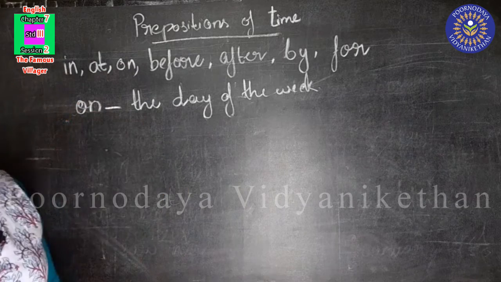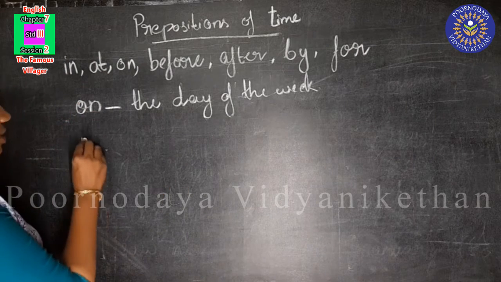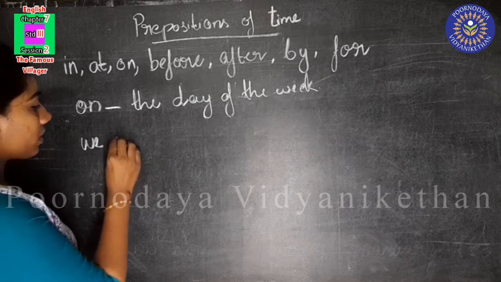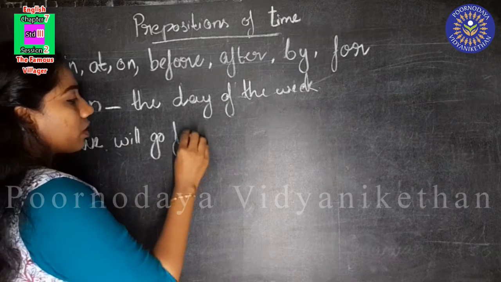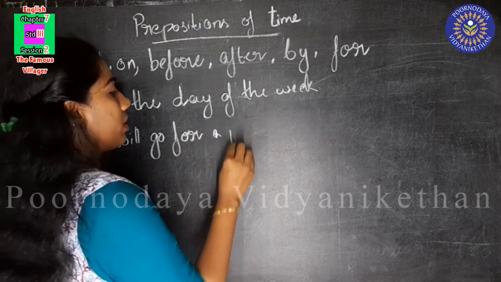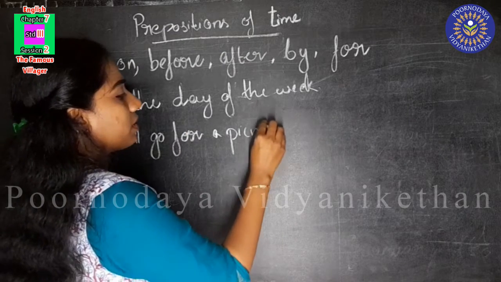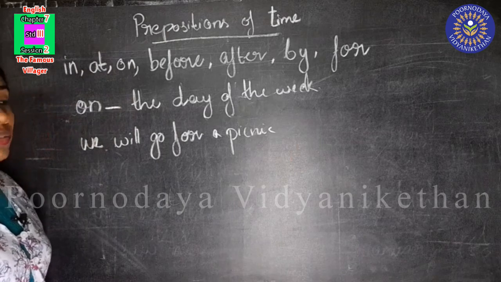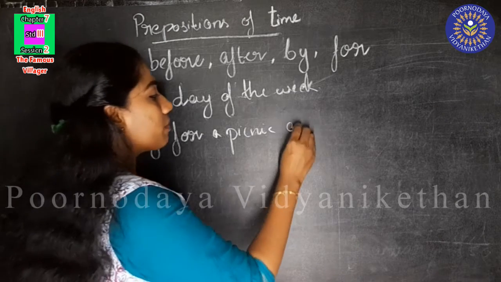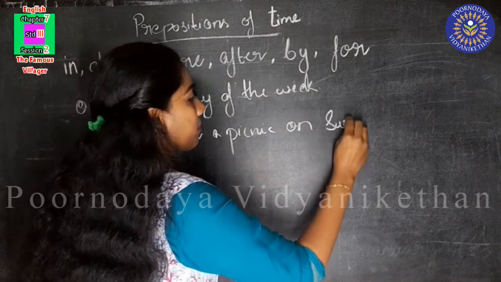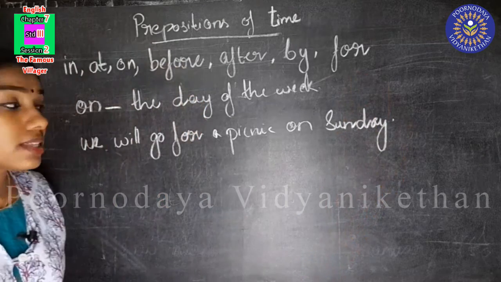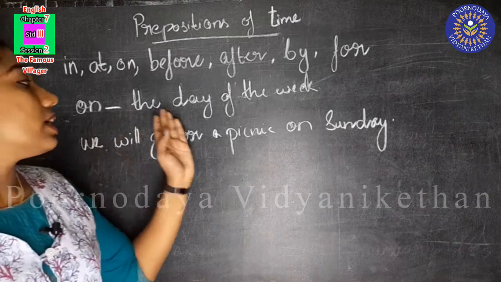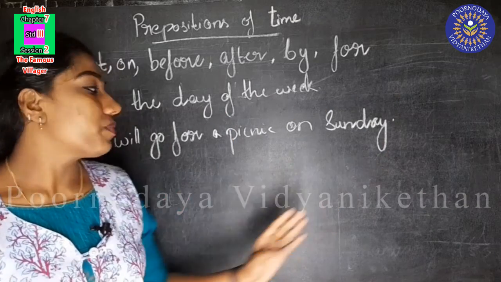I'll show you an example. We will go for a picnic on Sunday. So we can use on with the day of the week.